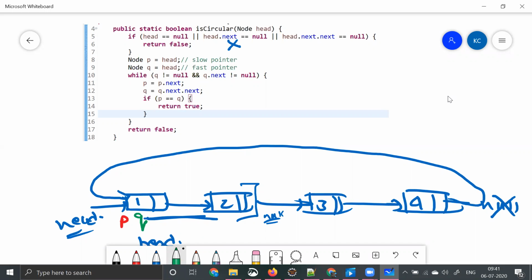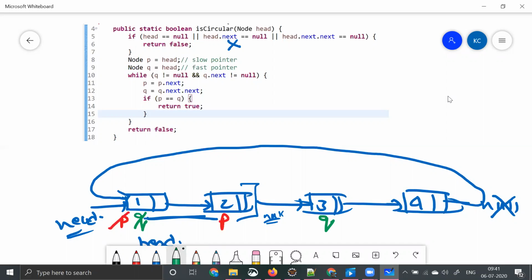So you're coming into line number 11. What is line number 11 saying? Increment p by one pointer. So here p will be over here, right? And now, as part of line number 12, you're saying q dot next. Q is now not here, but it is next. It is here, right? Q is over here. Now, again, you're trying to check if p is equal to q. No, p is not equal to q.